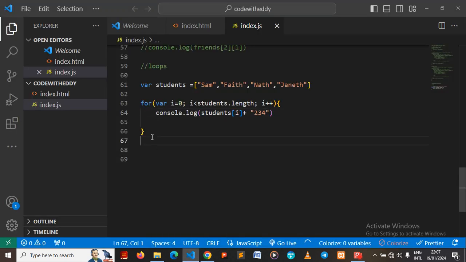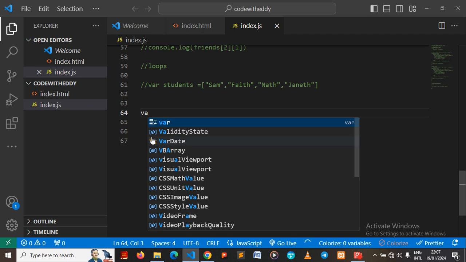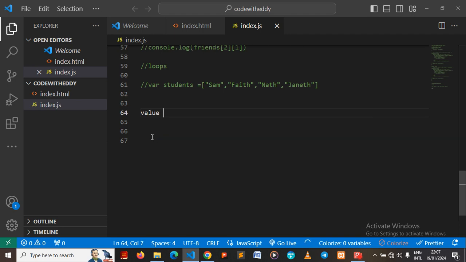So now let's look at another type of loop called the while loop. The while loop is just like the for loop, but the structure is different. Let's say in this particular one we have a variable called value being set to 0.